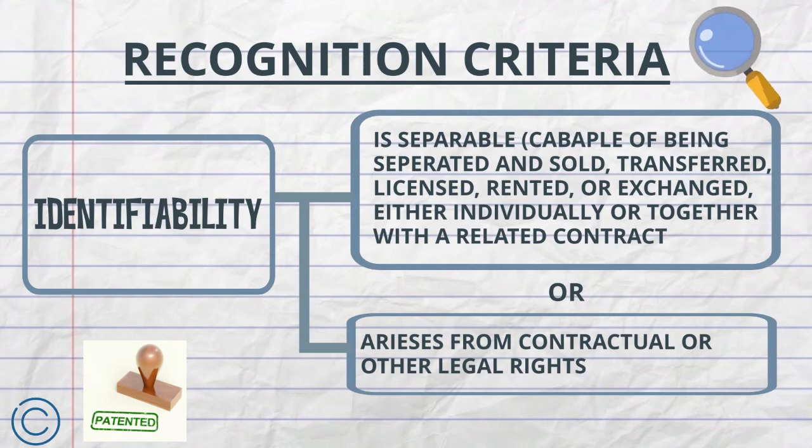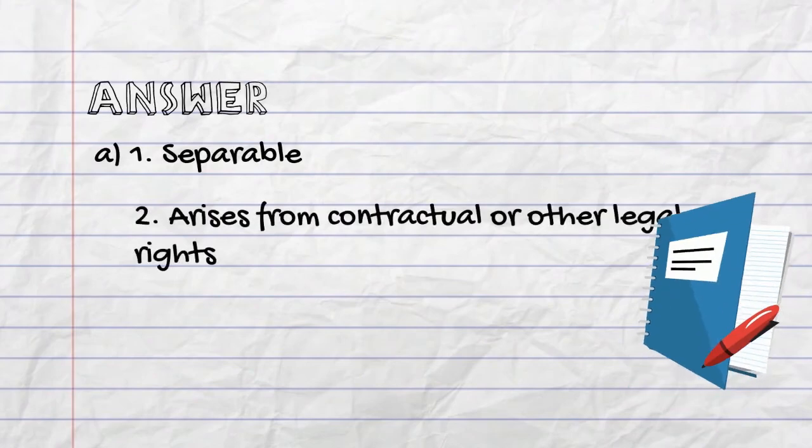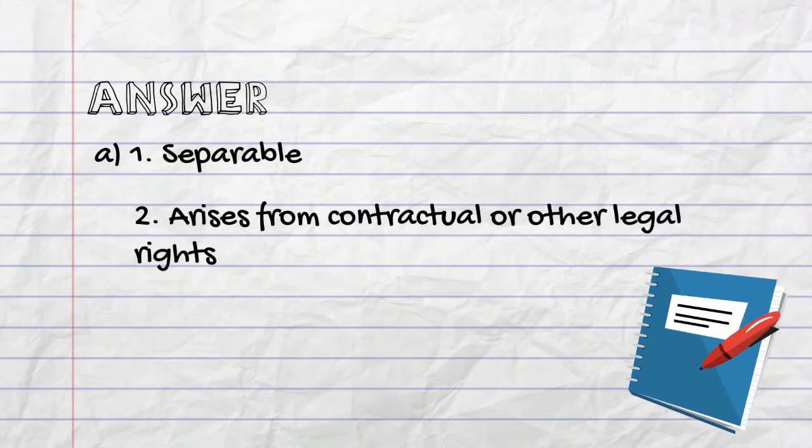Or another aspect is it arises from contractual or other legal right, meaning to say that identifiability is separable or arises from contractual or other legal right. So the answer should be like this.